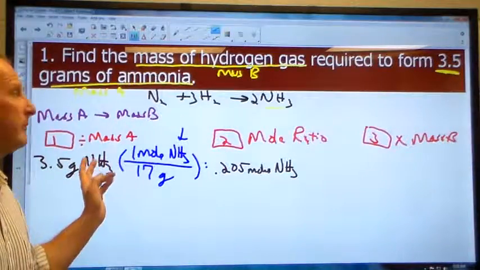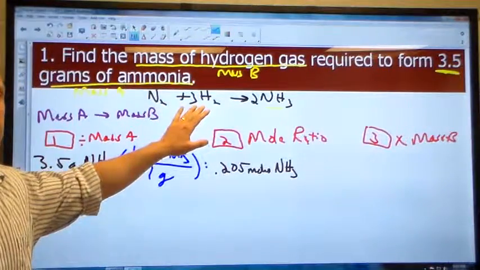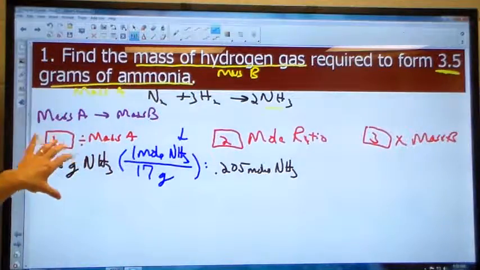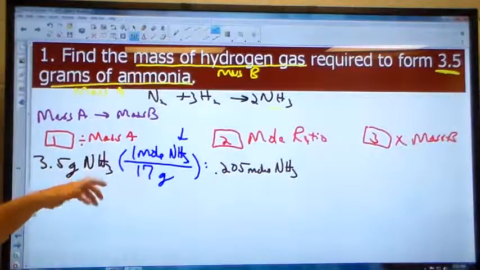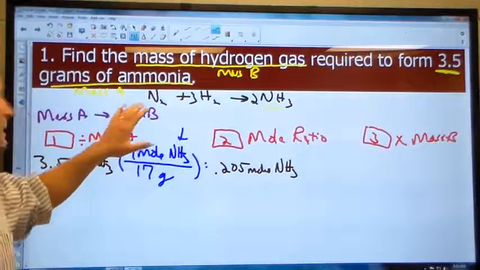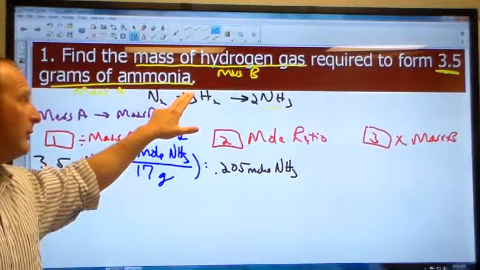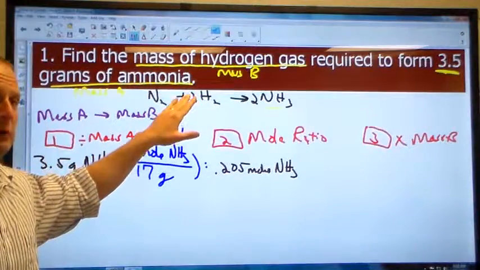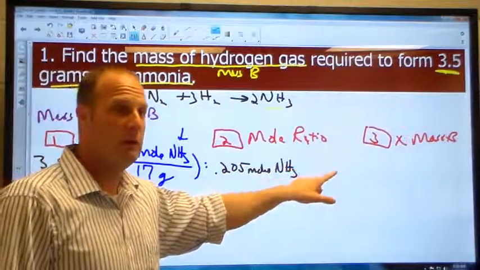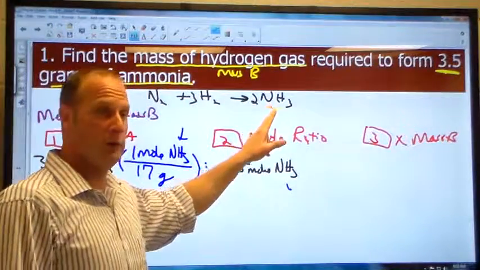So the first step has nothing to do with the balanced equation, the recipe. The first step is to convert to moles, chapter 10. If I'm given 3.5 grams of NH3, how many moles are contained in that many grams? So this has nothing to do with the number of moles in the balanced equation. That's step 2. Now when we go to mole ratio, we'll have to include the 2 moles of NH3.